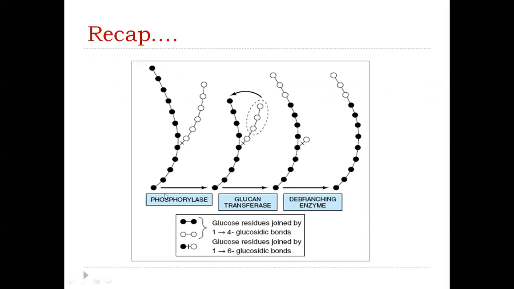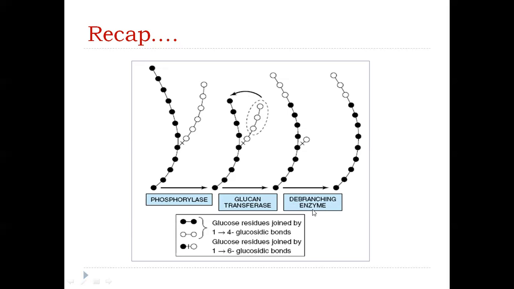So if you understand it, actually it is very simple. The first enzyme which acts is glycogen phosphorylase, it will be lysing these 1,4 bonds and releasing the glucosyl units until a 3 glucosyl unit fragment is left over here. So once this 3 fragment is left, glucan transferase comes into action. It removes these 3 units and transfers it to the neighboring chain. So this is alpha 1,4 transglycosylase. This bond is broken and another alpha 1,4 bond is formed here.